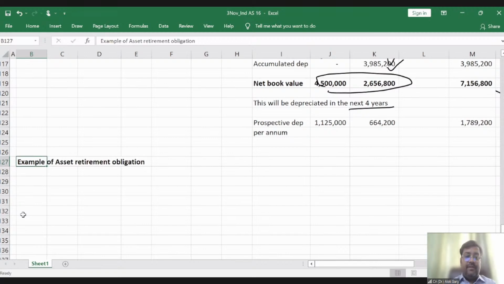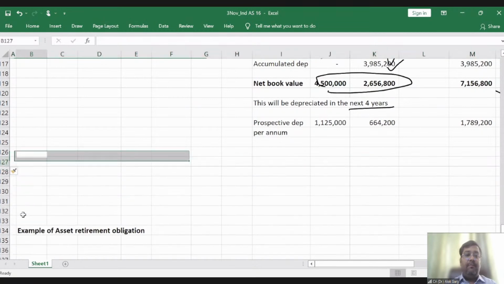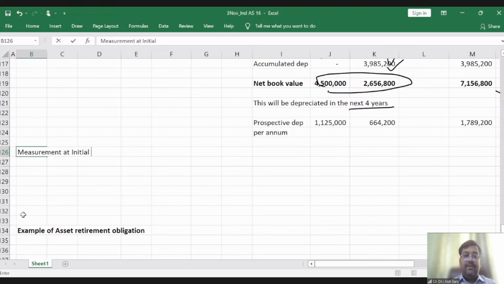Right. So first of all, friends, we have discussed the important concept of measurement at initial recognition, and there are three parts. Measurement at initial recognition is at cost. And what is the part of that?